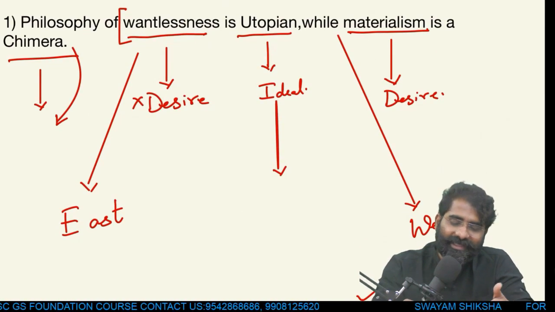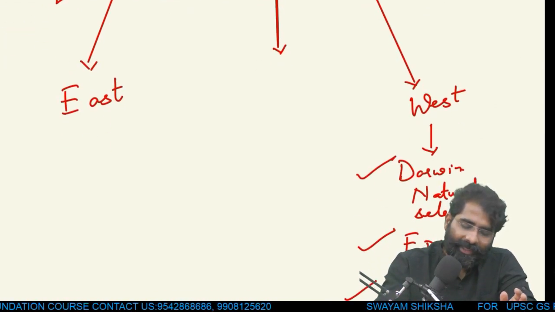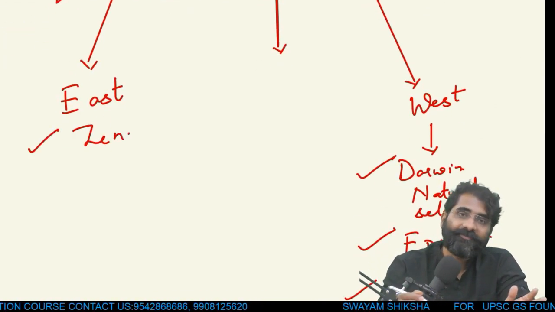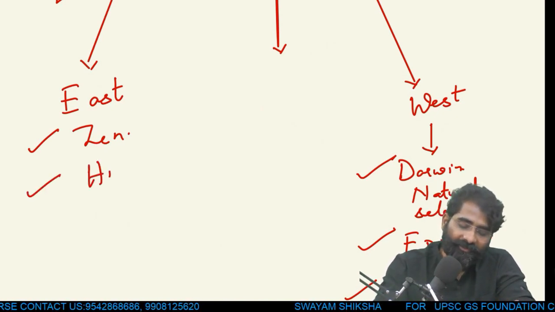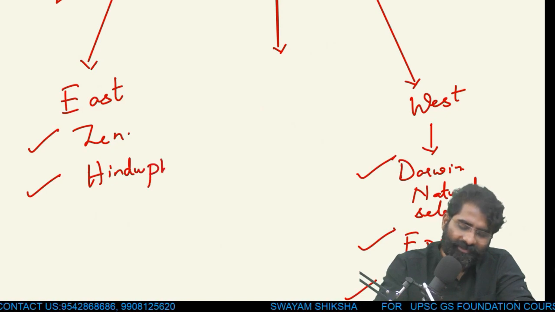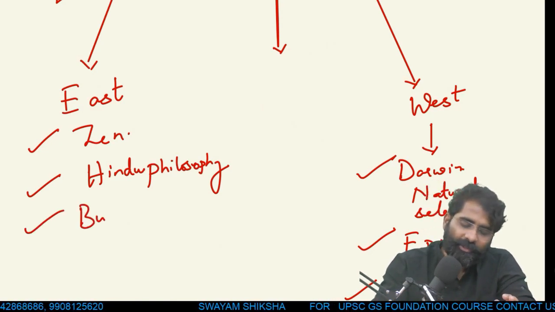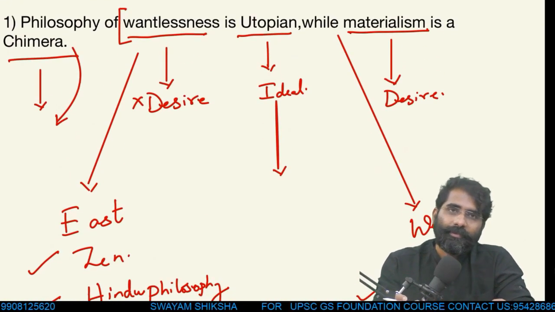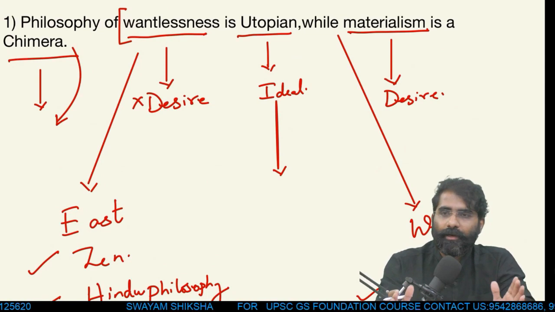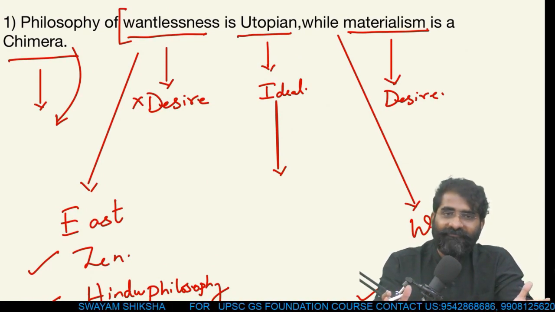And on the left hand side, since we cannot measure, for example, I can talk about Zen philosophy of the East, or I can think of something like Hindu philosophy or Indian philosophy, or we can think of Buddha, who says desire is the root cause of misery. So can I bring in a combination of both philosophies and frame my introduction?